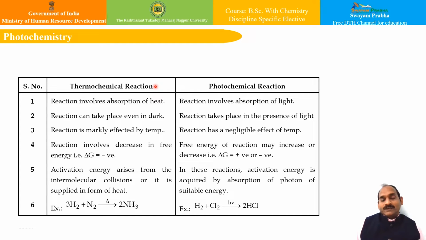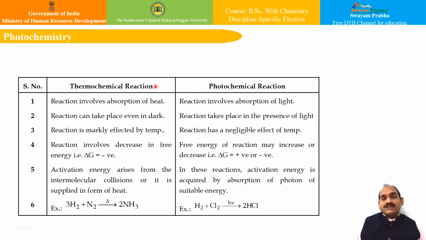Apart from that, if we try to differentiate the photochemical reaction, it basically takes place when the incident photon has sufficient energy so that it can result in the excitation of one of the reactants from the ground state to an excited electronic state. And apart from that, we'll see where the difference between photochemical reactions and thermochemical reactions is.